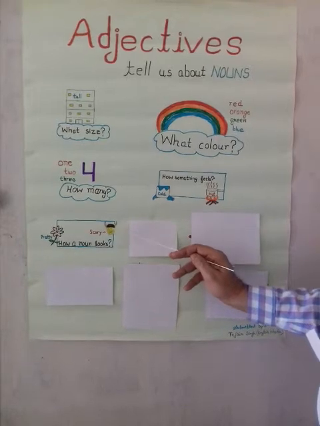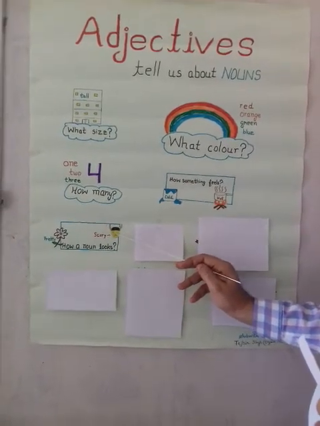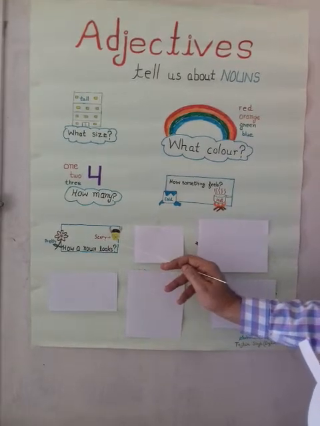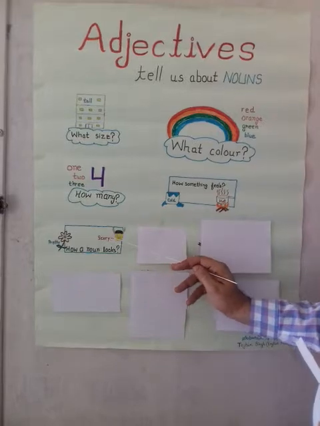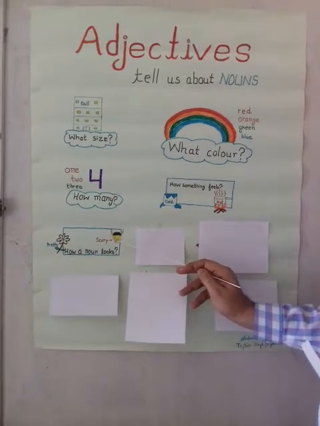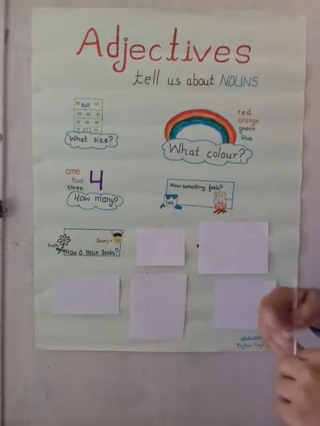Then you can see the picture of a giant, and how does the giant look? It looks scary. So scary is an adjective which is describing the noun giant. So pretty and scary are the examples of the adjectives.